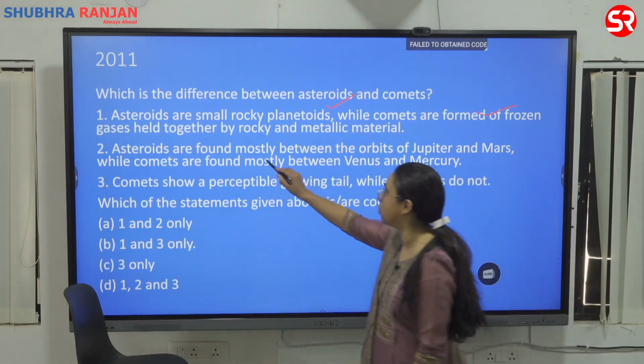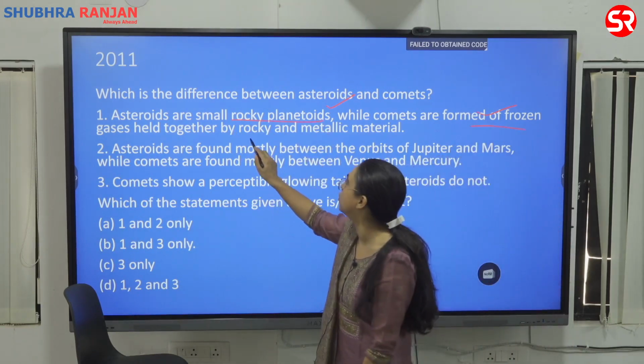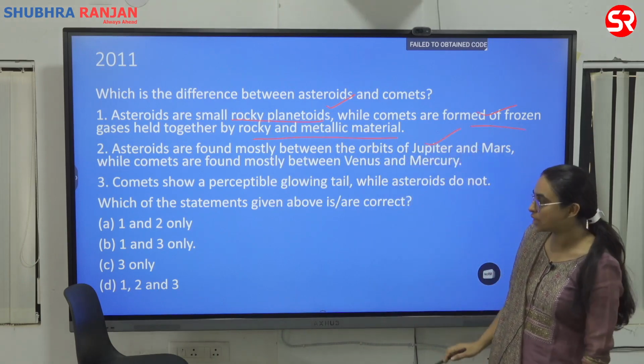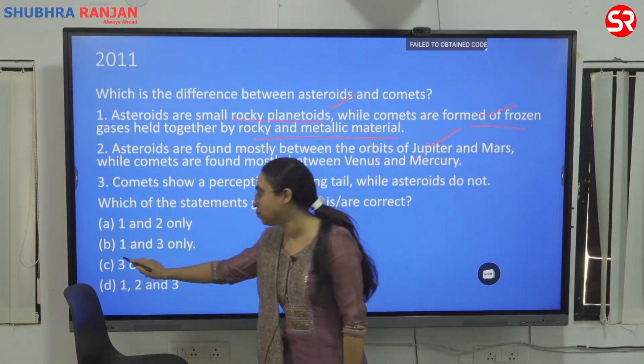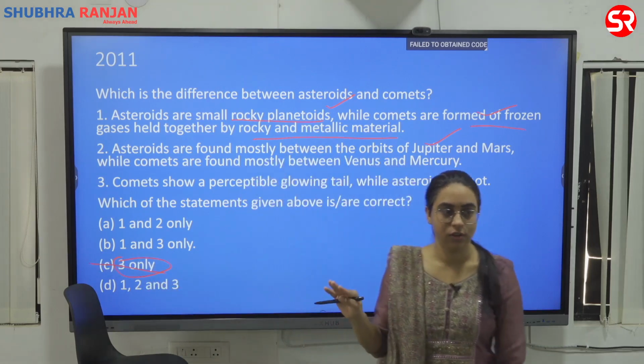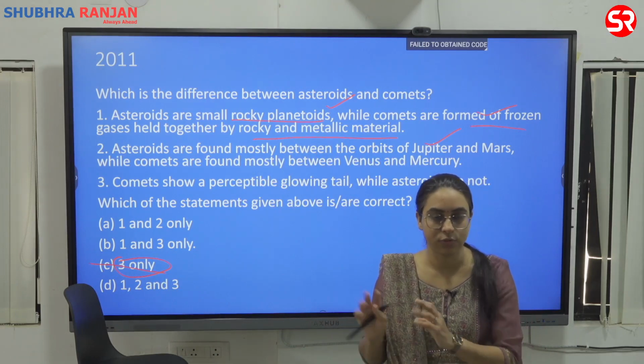So they are small rocky planetoids, while comets are frozen gases held together by rock and metallic material. This is a correct statement. So those who said C, one is correct. Don't discard it just because of the word planetoid.